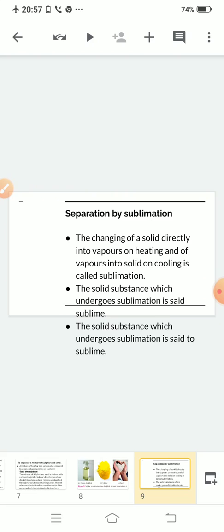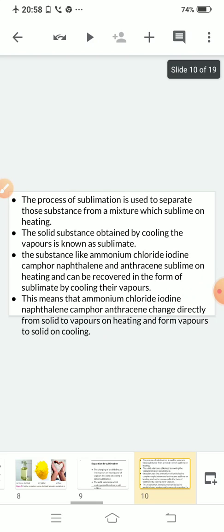What are sublimes? Sublimes are those substances which are directly converted into vapors on heating, and those vapors are directly converted into solid on cooling. The process of sublimation is used to separate those substances from a mixture which sublime on heating.